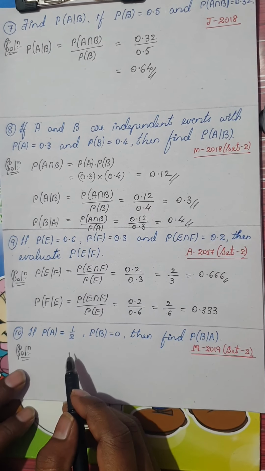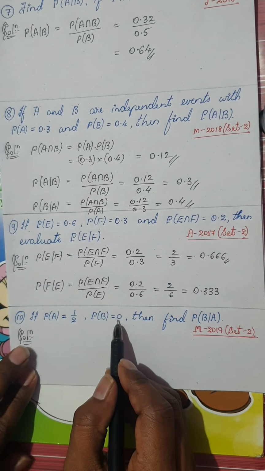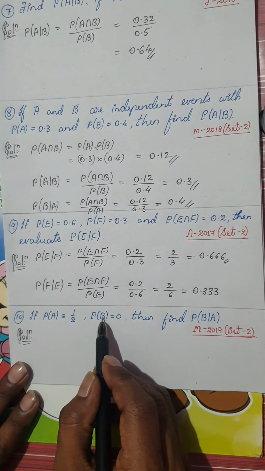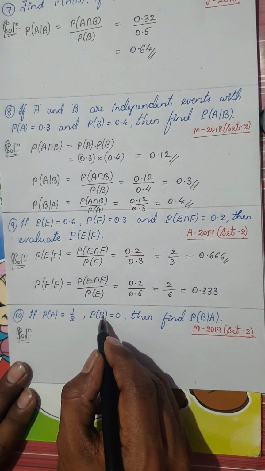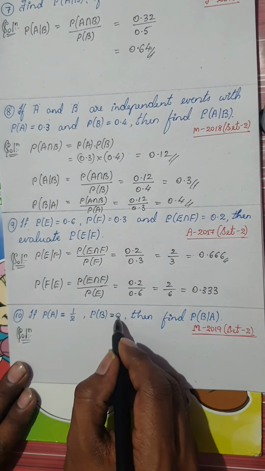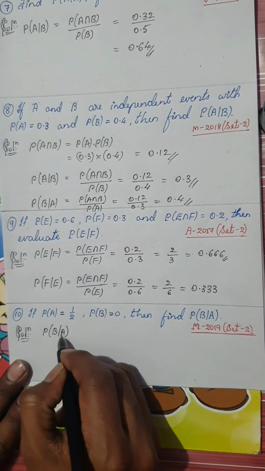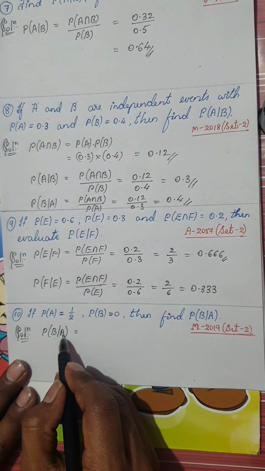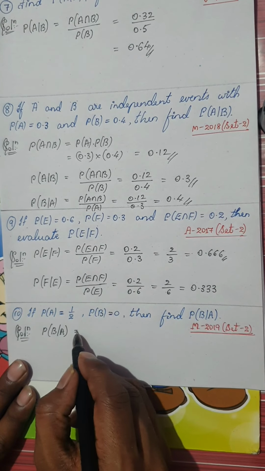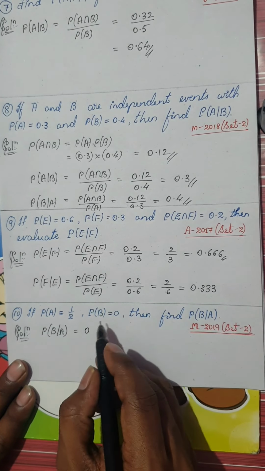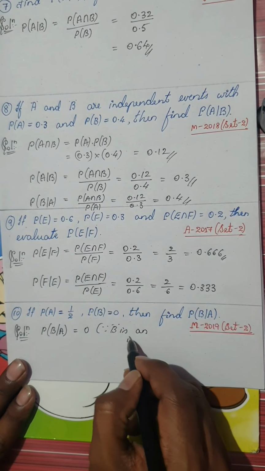So look at the next question, the last question for the session. If P of A is equal to 1 by 2 and P of B is equal to 0, remember, he is telling me to find out P of B given A. Because P of B is 0, which means an impossible event, the probability of B happening provided A has already happened, whether A has already happened or not, since P of B is equal to 0, we can say P of B given A is also 0, because B is an impossible event.